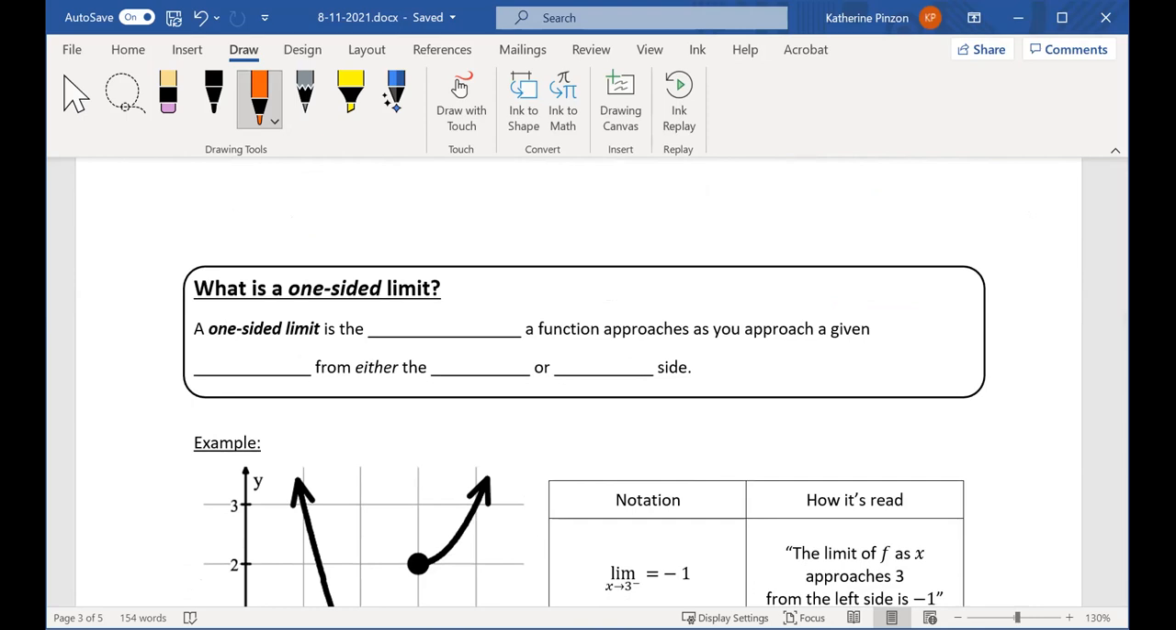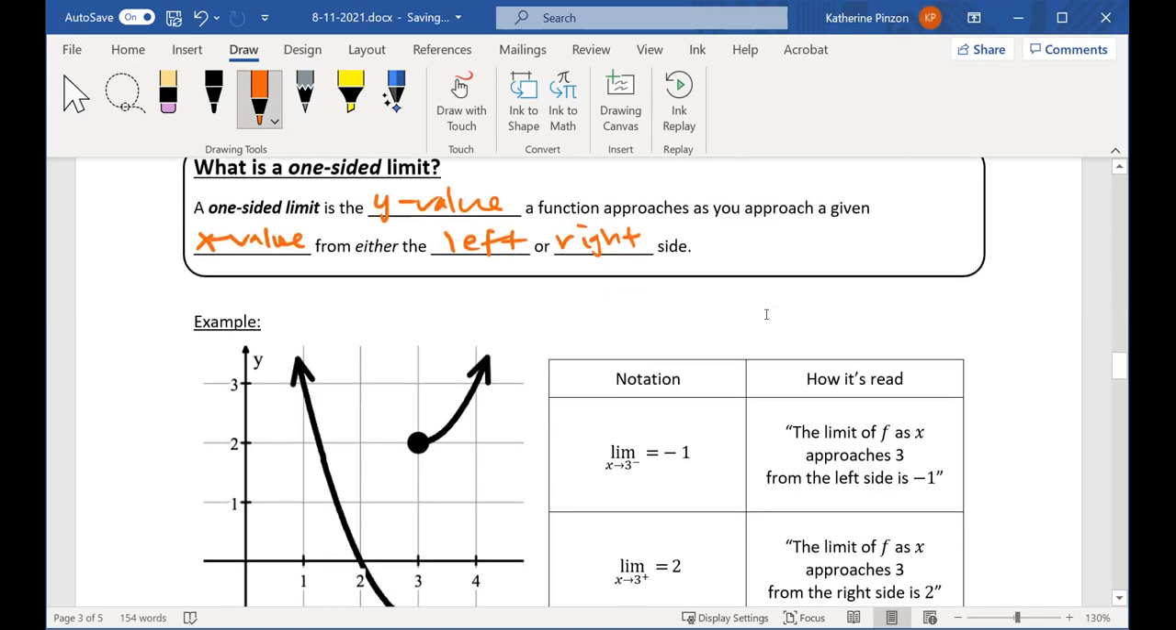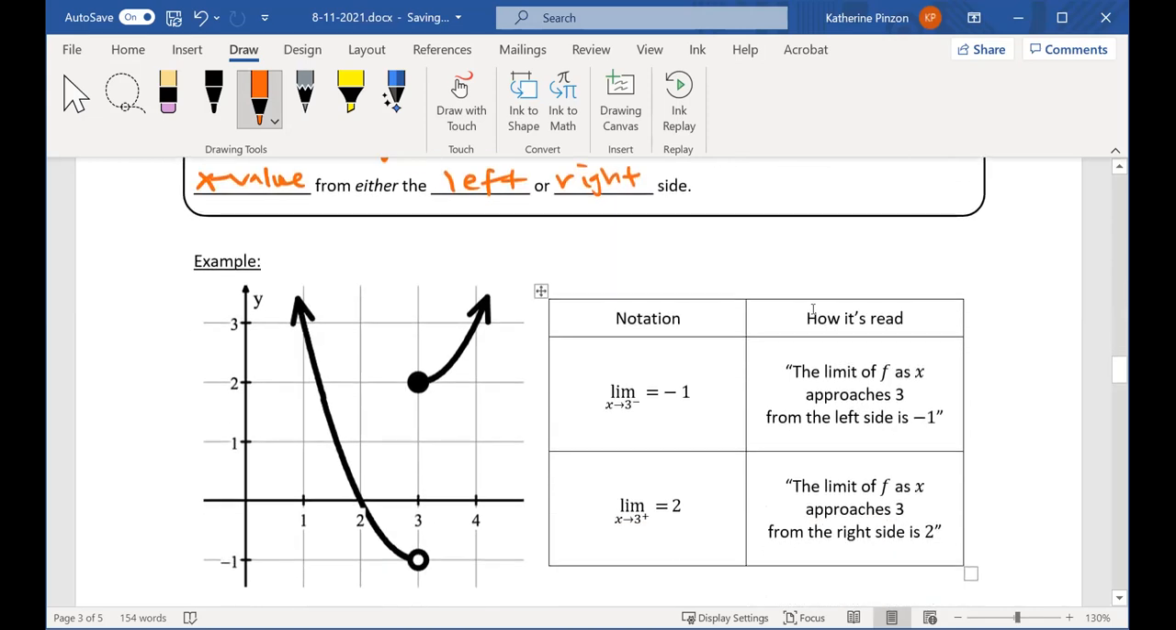Okay, so a one-sided limit is the limit a function approaches as you approach a given x value from either the left or the right side. So a one-sided limit is the limit, or the y value, let's say y value here, a function approaches as you approach a given x value from either the left or the right side.